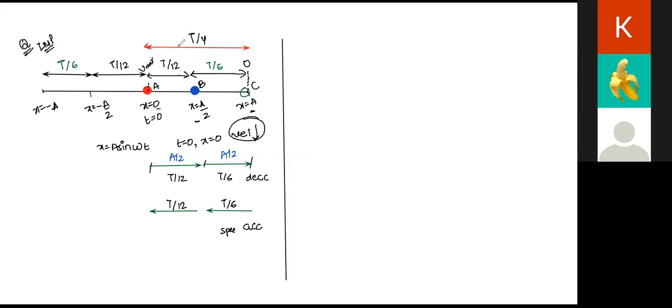Okay. All right. Now, class, let's see the concept of phase. How is the phase changing at each point? So let's say this is again the line along which simple harmonic motion is taking place. x is equal to 0, x is equal to a by 2, x is equal to a. Here x is equal to minus a by 2 and x is equal to minus a. Now let's say again the particle is starting its motion from here.